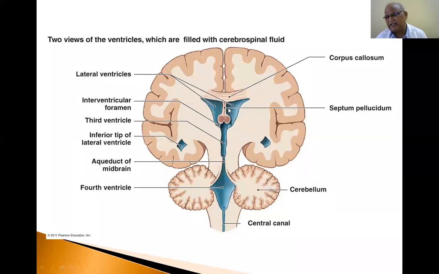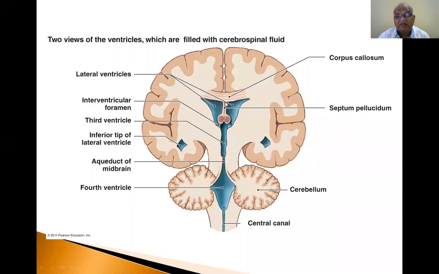So what separates the first and second ventricles? A septum pellucidum, a nervous substance. It extends from the base of the corpus callosum. This is the base of the corpus callosum.